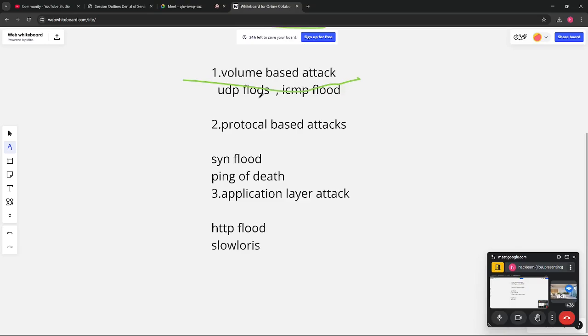And basically, in a protocol based attack, you are doing either SYN flooding or ping of death. In ping of death, you are basically sending an oversized packet that crashes the system whenever it is reassembled at a particular time. And then we are having application layer based attack. In this, we are having HTTP flood and Slowloris. So these two types of attack you do in application layer based attack, and these are the three types of DoS attacks we have discussed till now.